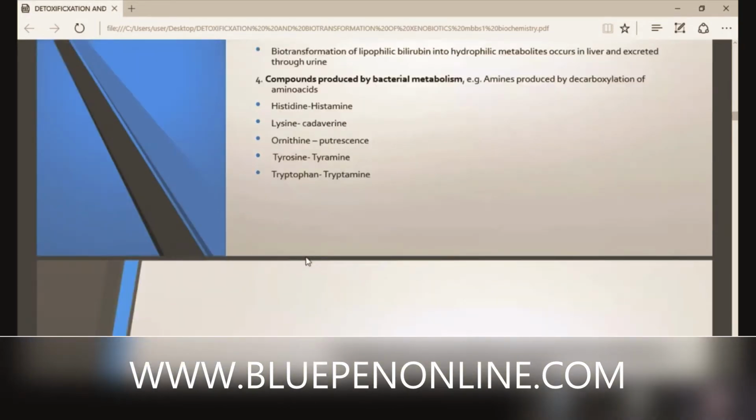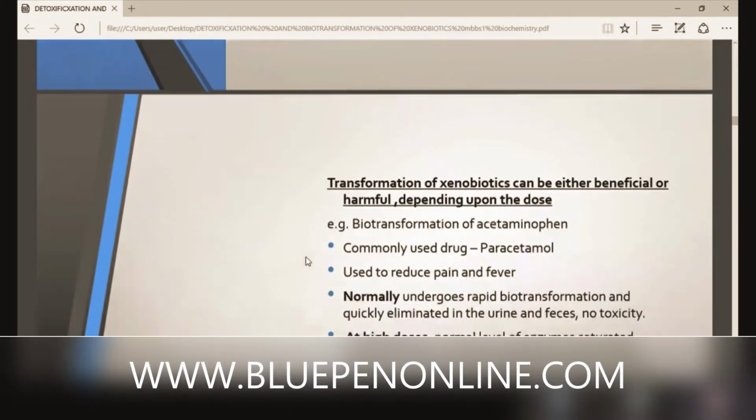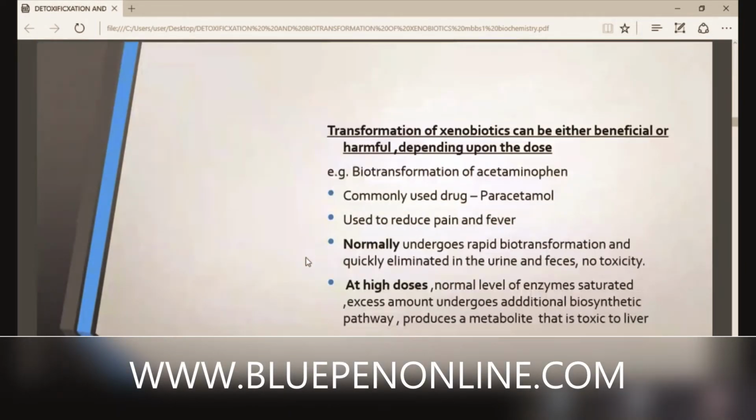Transformation of xenobiotics can be either beneficial or harmful. There is a chance for beneficial effect and also for harmful effects, depending upon the dose. For example, biotransformation of acetaminophen. Have you heard about acetaminophen? It is the main content in paracetamol, the common drug. We take that drug for all things. Paracetamol 500 mg, Dolo 650 mg.